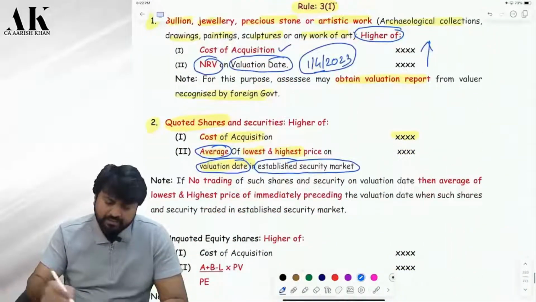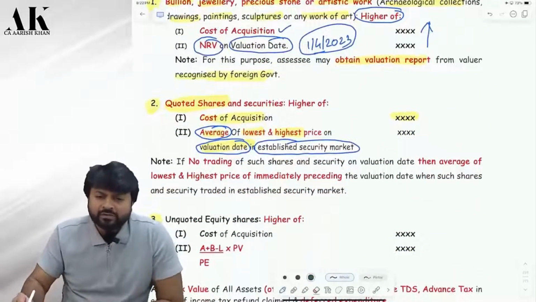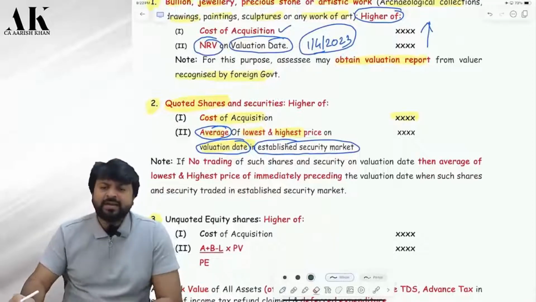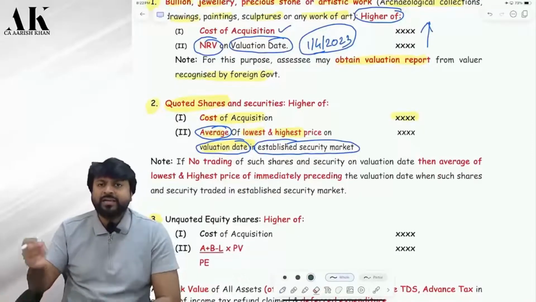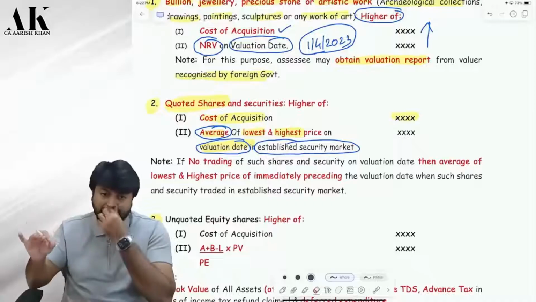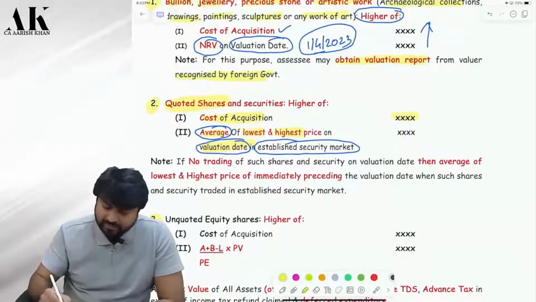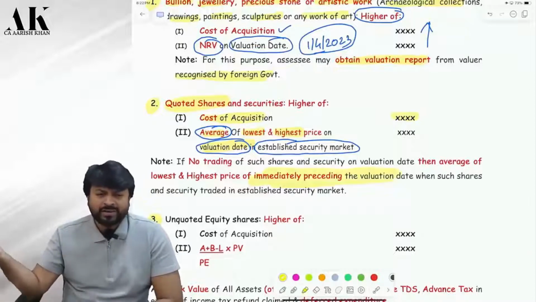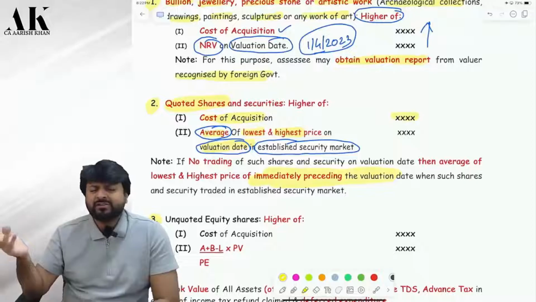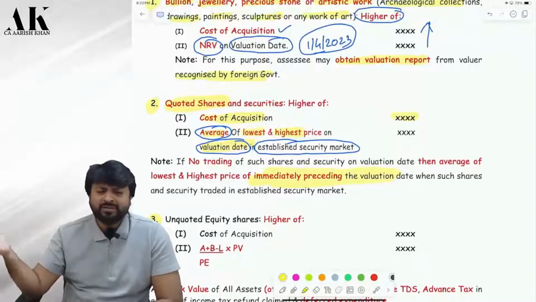Sir, what if on 1st April 2023 there is no trading? Is it possible? On 1st April 2023, there is no trading on that particular date of that share. Clear? Then you have to go to the preceding date. Check. Go to 31st March. Sir, 31st March also no trading. 30th March, 29th March, 28th March.